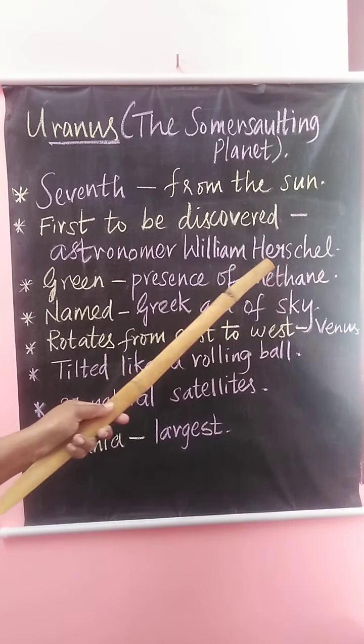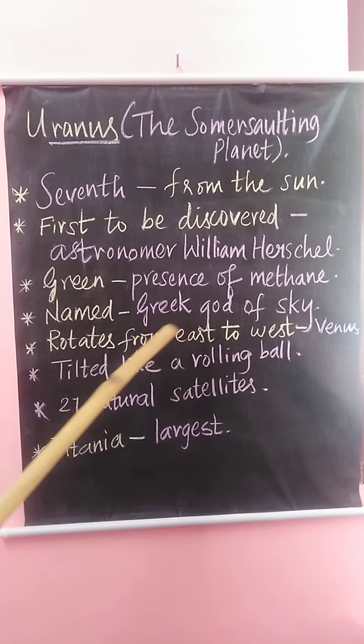Uranus rotates from east to west like Venus. All the other planets rotate from west to east, except Uranus and Venus, which rotate from east to west.